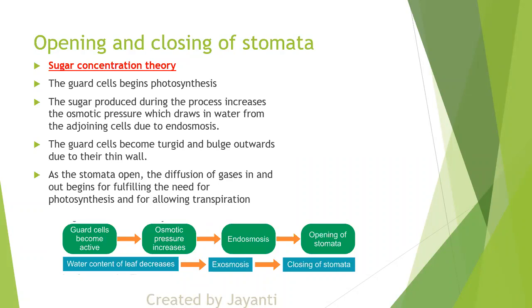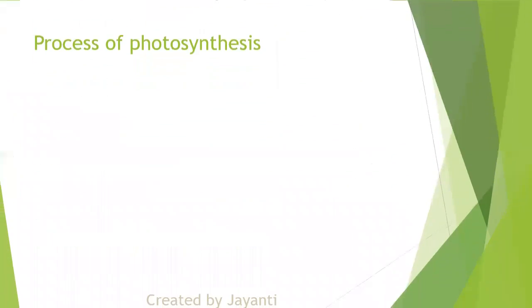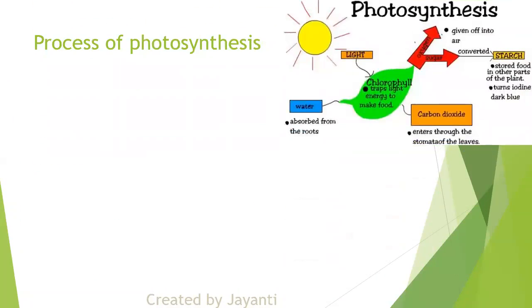Okay. Process of photosynthesis. Normally I give this diagram just to explain what is happening. See the chlorophyll, the leaf is having chlorophyll to trap the light.